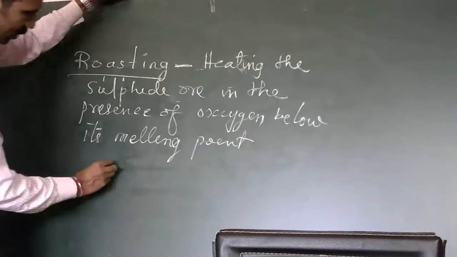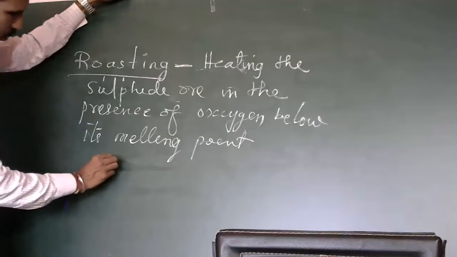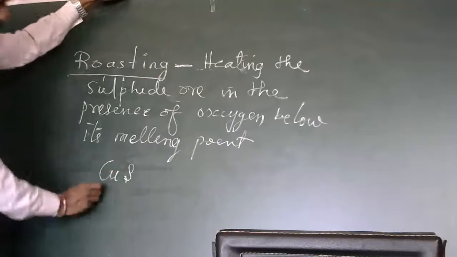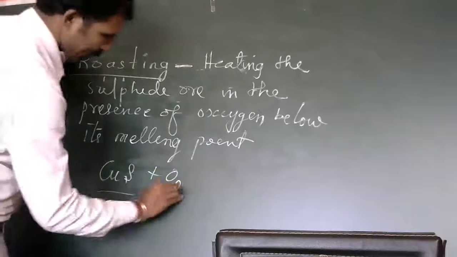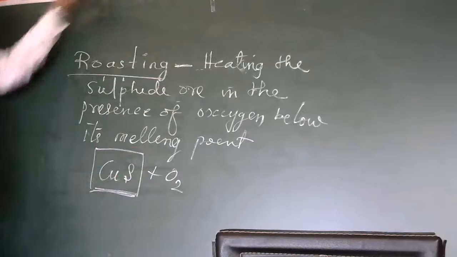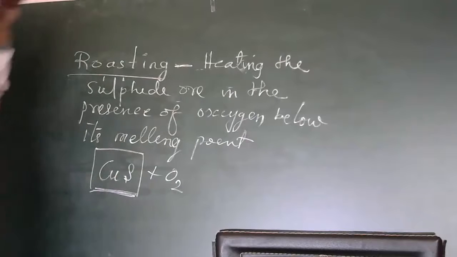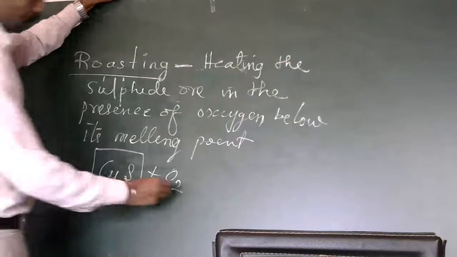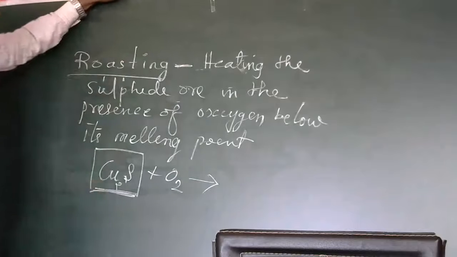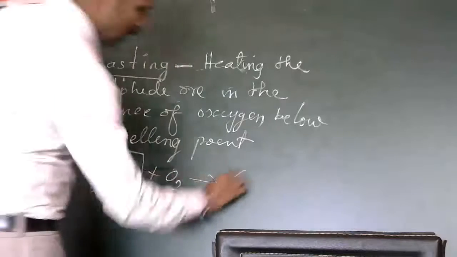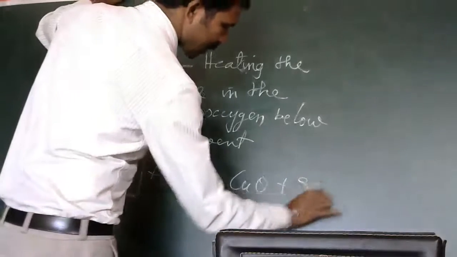See here, if you take sulfide ores, copper sulfide or mercury sulfide, what happens is we heat this sulfide ore, Cu2S. The sulfide ore is heated, so copper oxide is formed and sulfur dioxide is liberated.